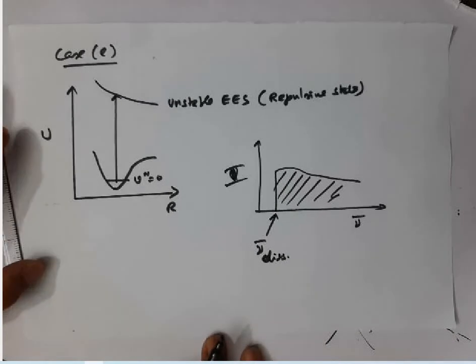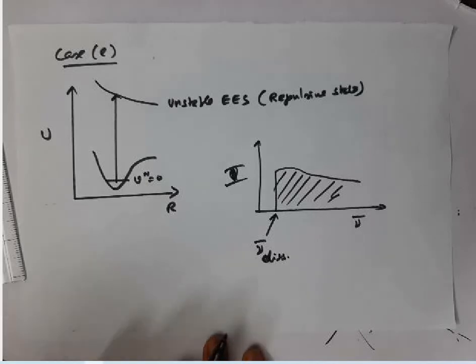So this is actually case E. In cases D and E, the molecule undergoes a transition and gets dissociated. So dissociation happens in case D as well as in case E.